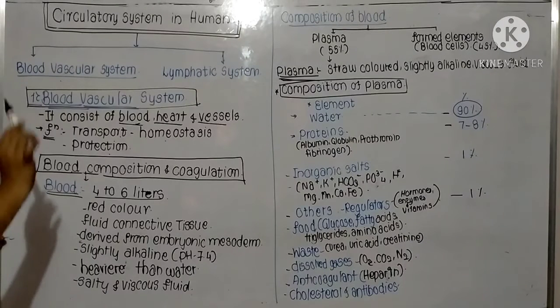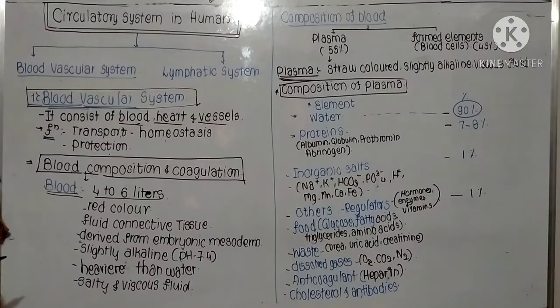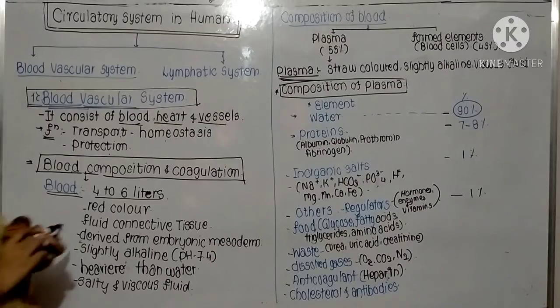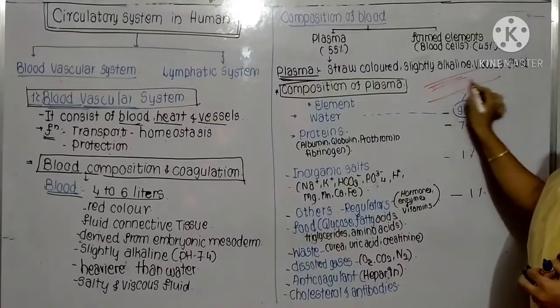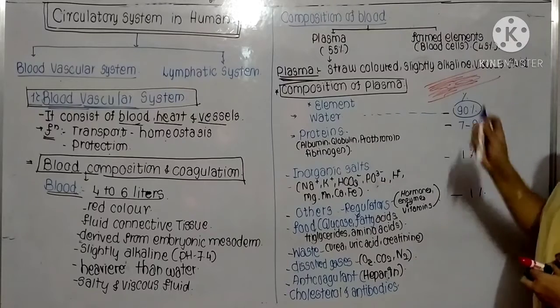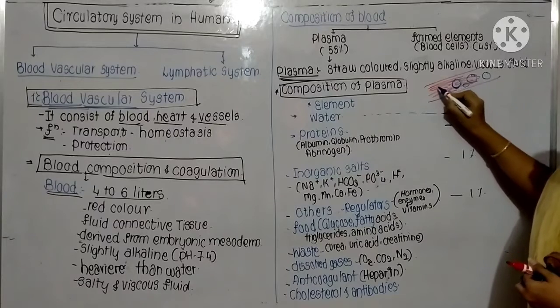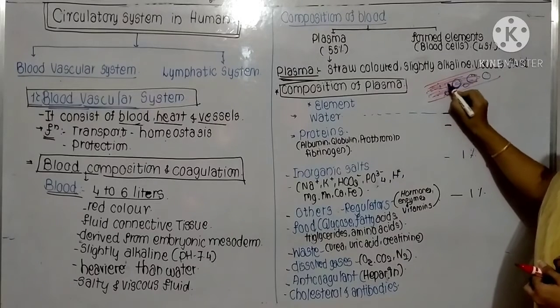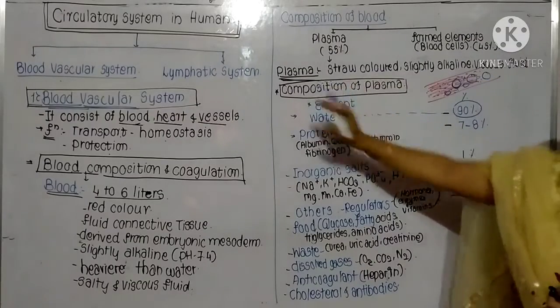Now the exact composition of blood. Blood is composed of plasma as well as formed elements. Plasma is 55%, and formed elements, that means the blood cells, are 45%. Now what is the meaning of plasma? Suppose this is the blood capillary, and in these blood capillaries different cells are present. But along with these cells, the remaining substance, which is straw colored, is known as the plasma.